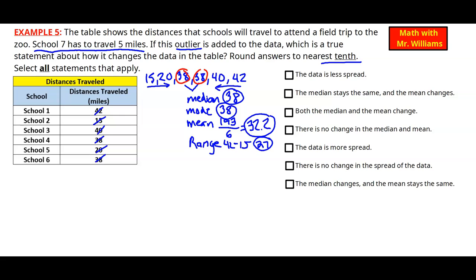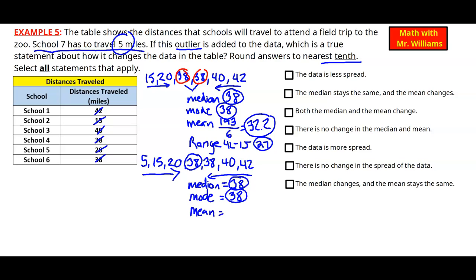All right, now let's go ahead and add that outlier in. So we're going to start off by putting the 5 miles in with the rest of our numbers, giving us 7 numbers total. So this time we're going to go over 3 on either side, finding our 38 for our median. And then the mode doesn't change at all, so we're going to keep it at 38.